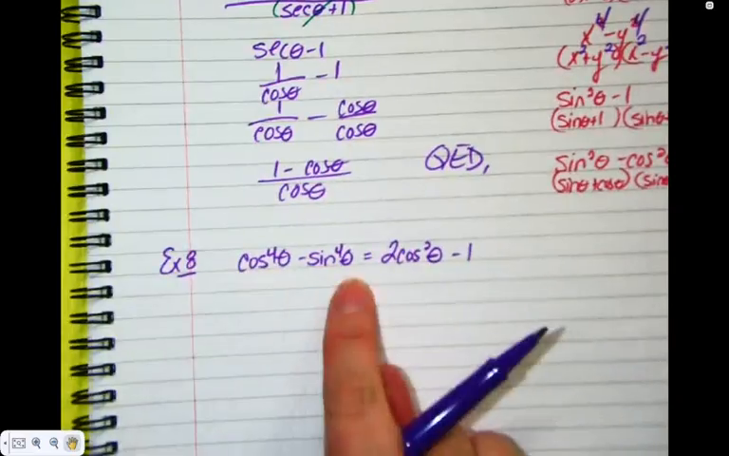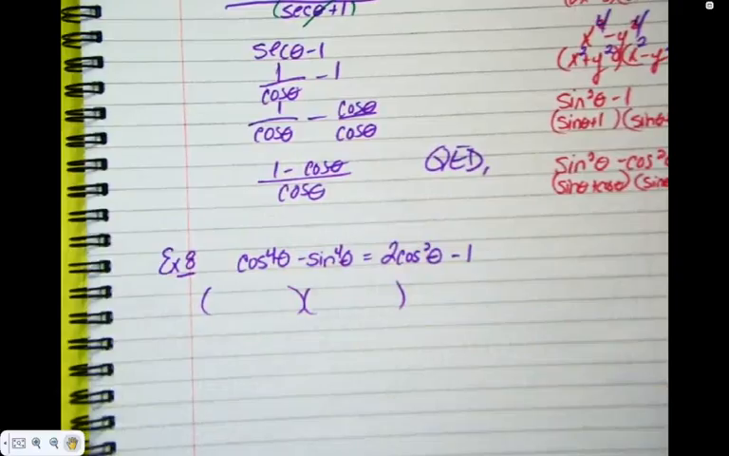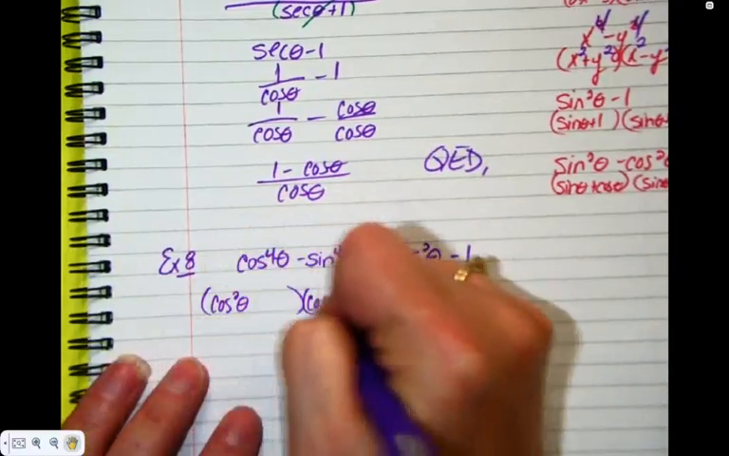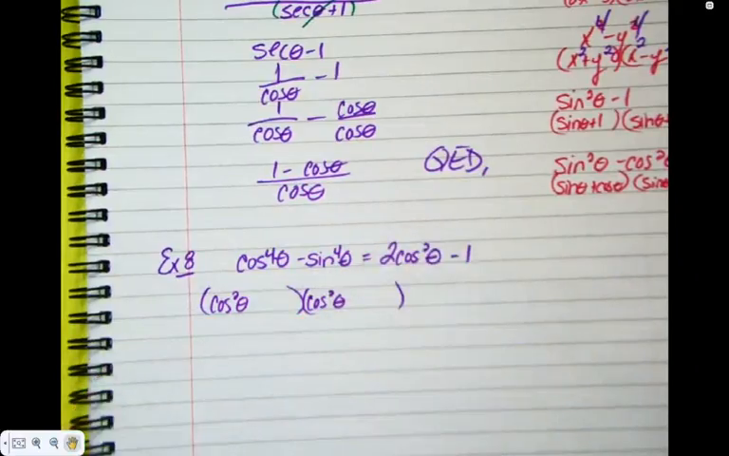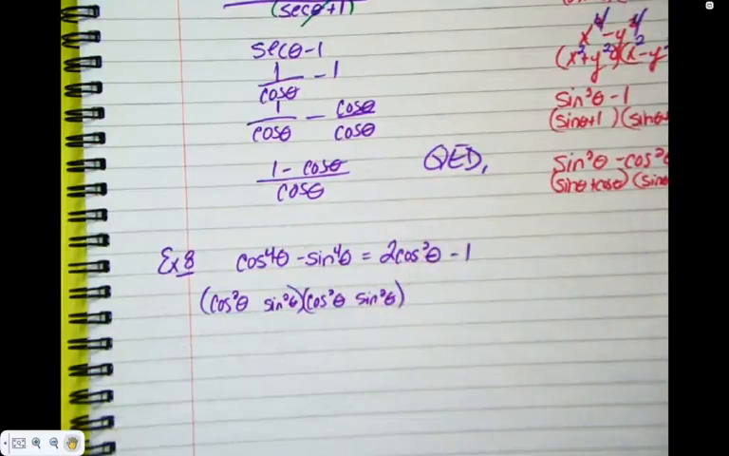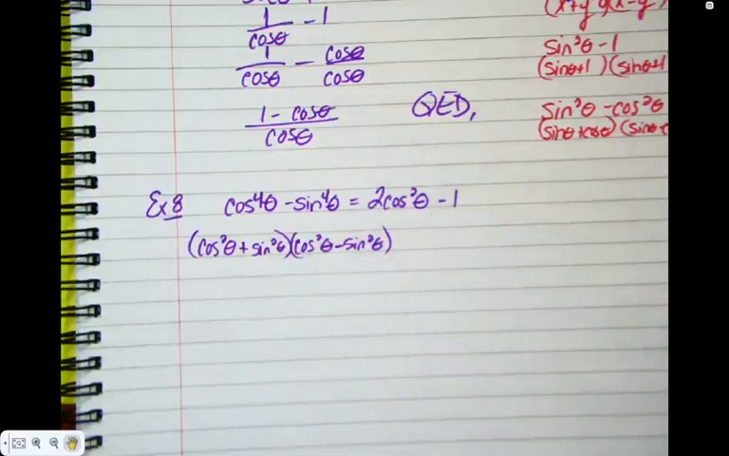So what can we do on the left-hand side? Exactly the same. Let's factor it out. Cos to the 4 goes to cos squared. Sine to the 4th goes to sine squared. What are the signs always in the middle? One is plus and one is a minus.